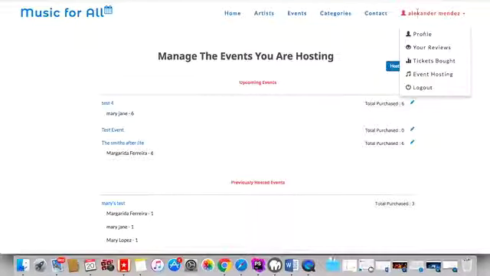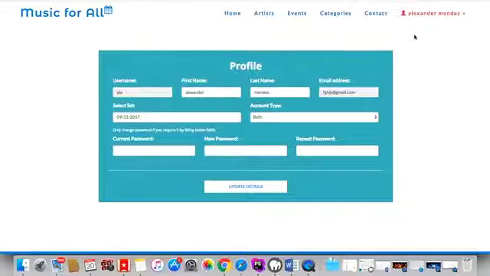The other interesting thing is the profile. Whenever you click on the profile, you can update your profile. You cannot update your username, but for example, let's say the user gets married, gets a different last name, and they can come and change the last name or change the password.